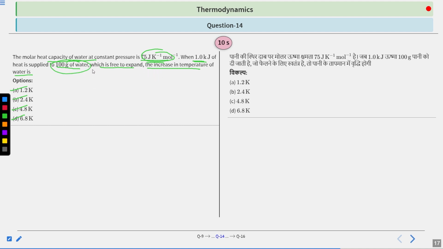Simple. I'm giving you a hint. You will use the molar heat capacity formula, and first of all calculate the number of moles, and accordingly you will solve. This much hint is more than enough to solve this question. You have 10 seconds to solve this question. Your time starts now.